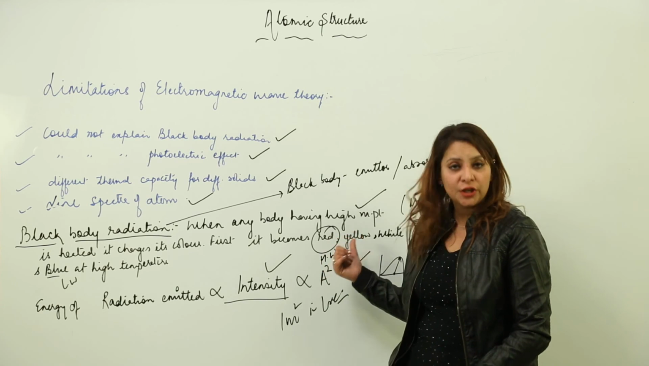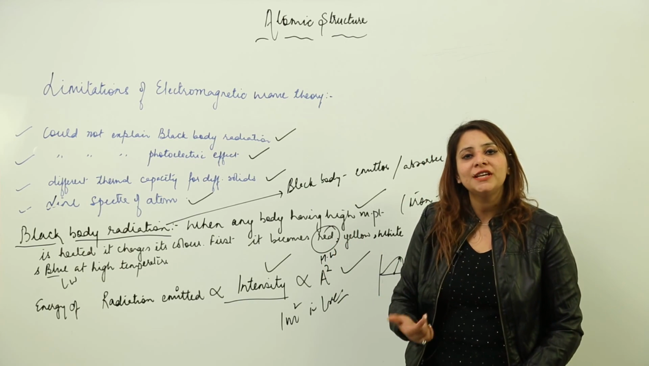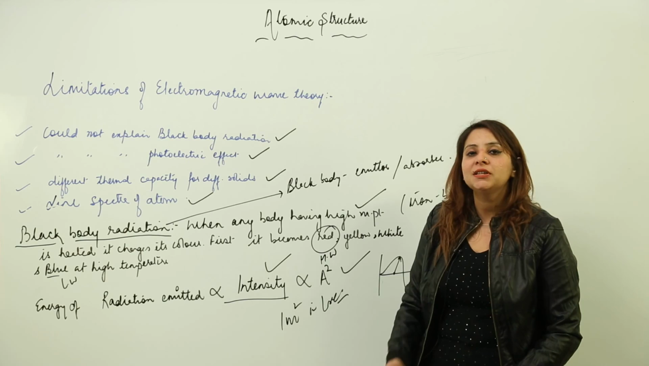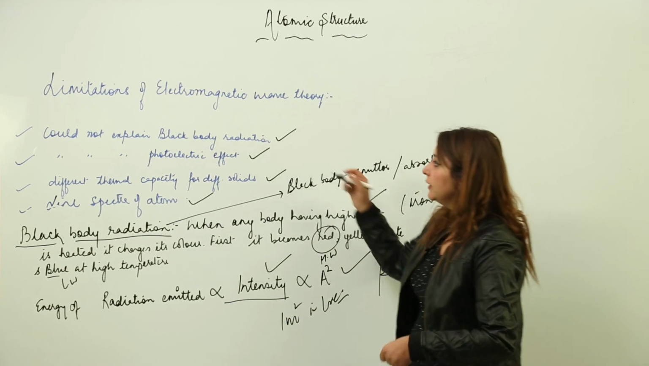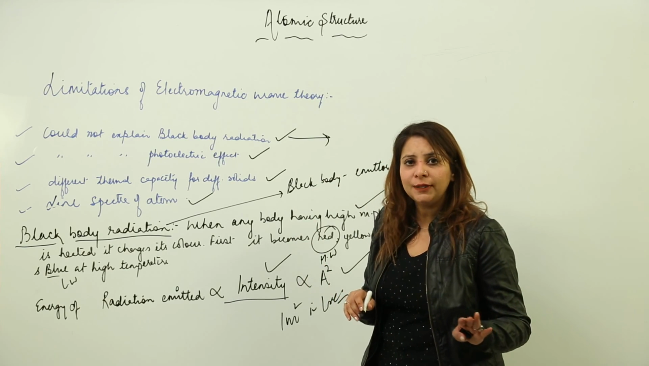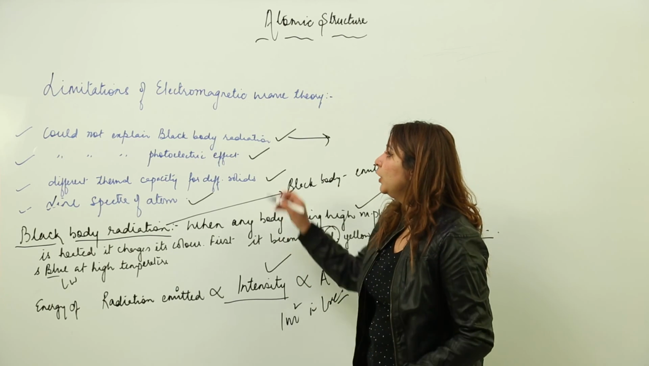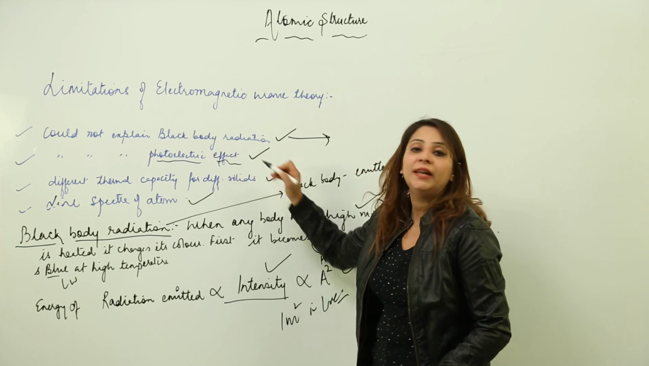But here we see the change in color. That means frequency is changing, wavelength is changing. So it could not be explained by electromagnetic wave theory. So this we have done. I think you know now what black body radiation is. Now we are going to see what actually the photoelectric effect is.